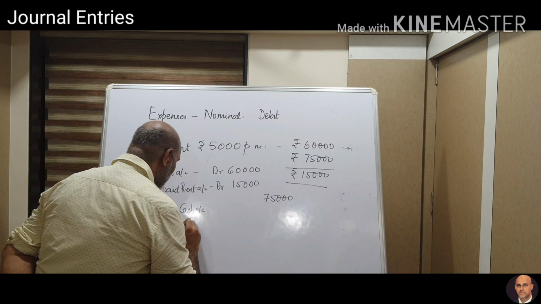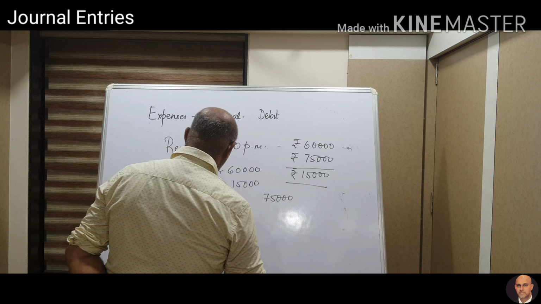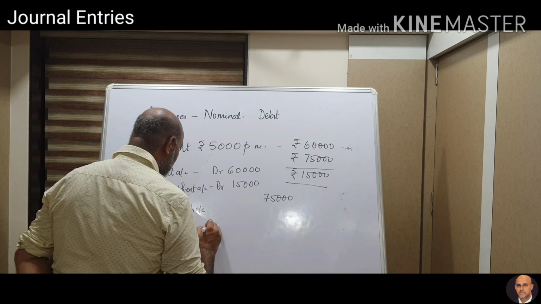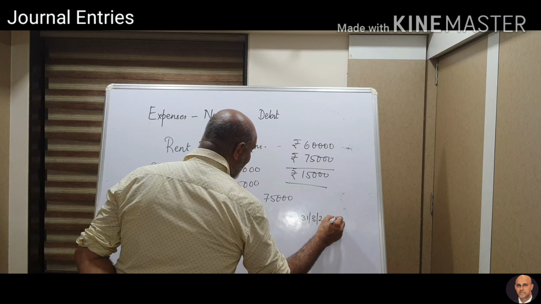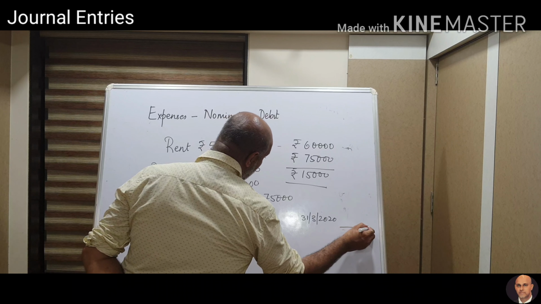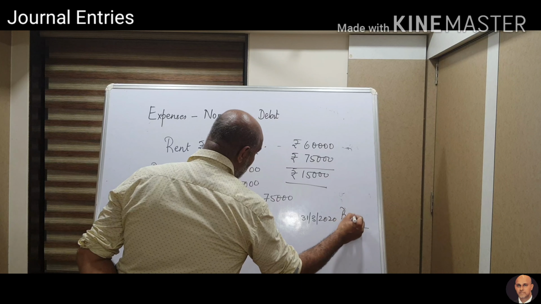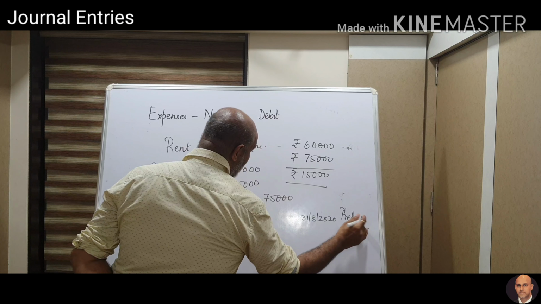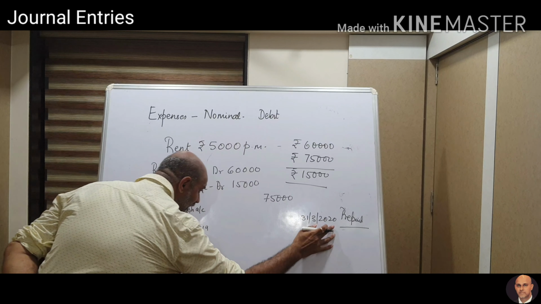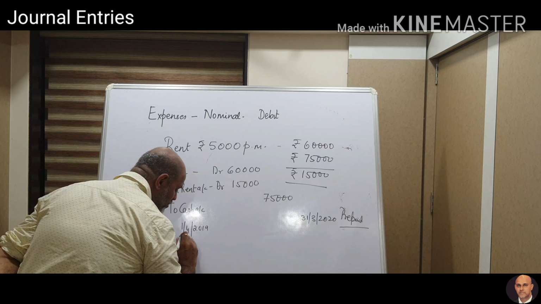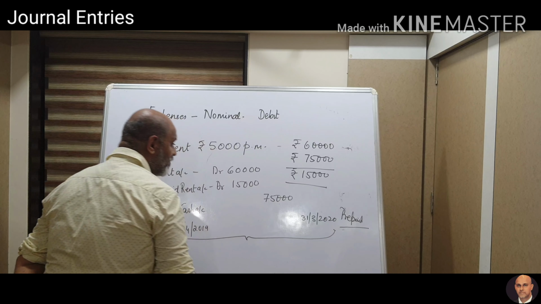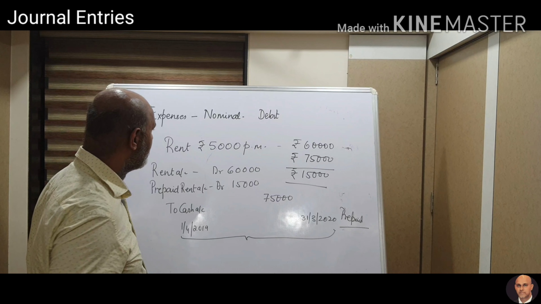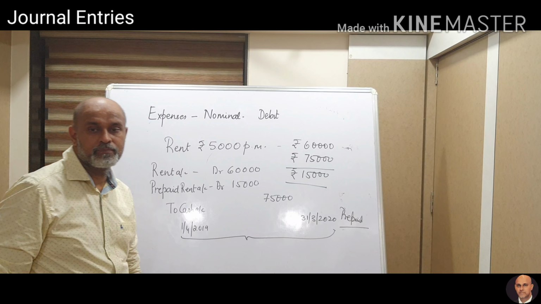Remember that when we start from the 1st of April 2019 and end on 31st March 2020, if I pay something after this, this will be known as prepaid. Which I have paid in this particular financial year, that will be known as prepaid rent.